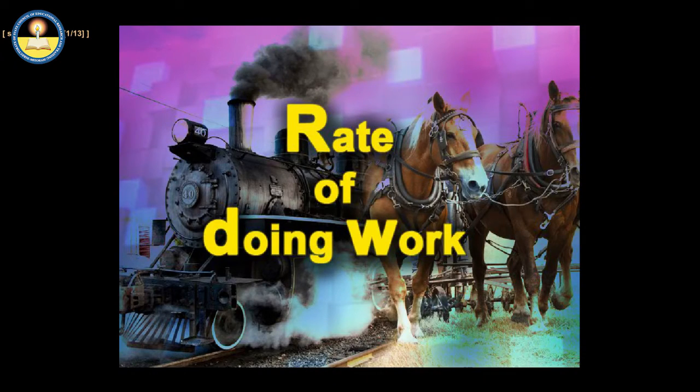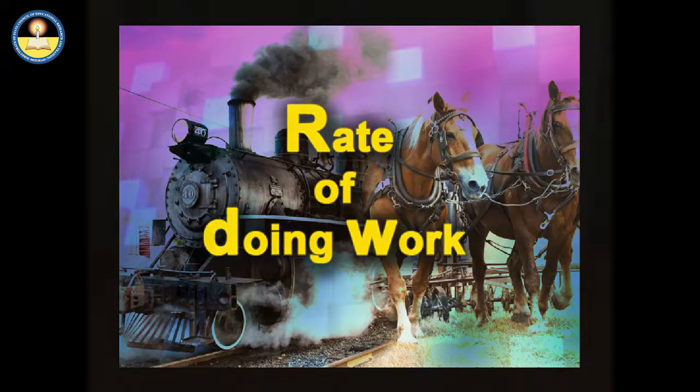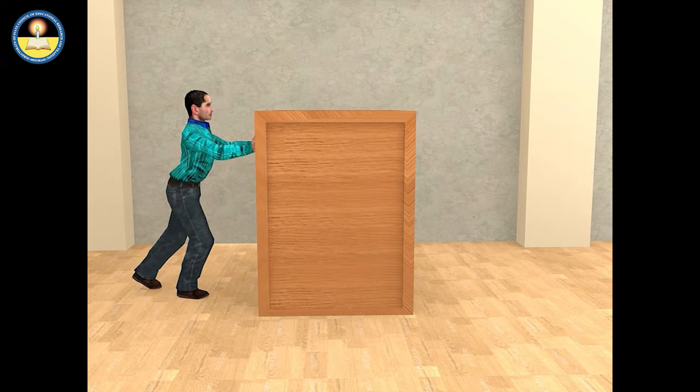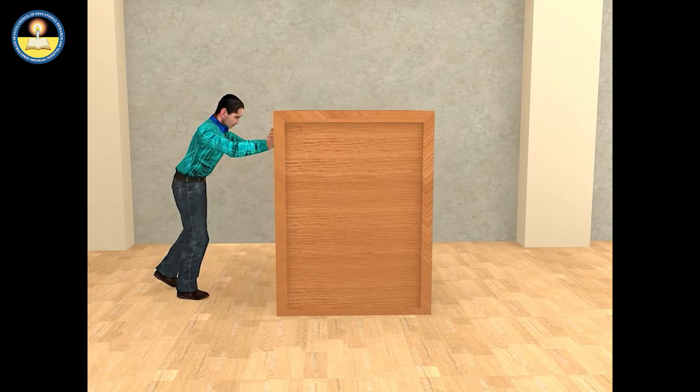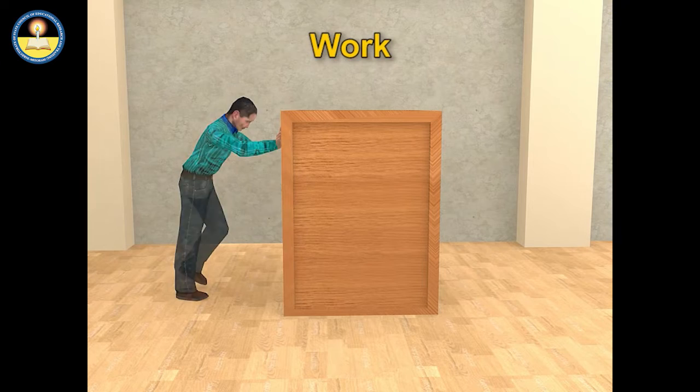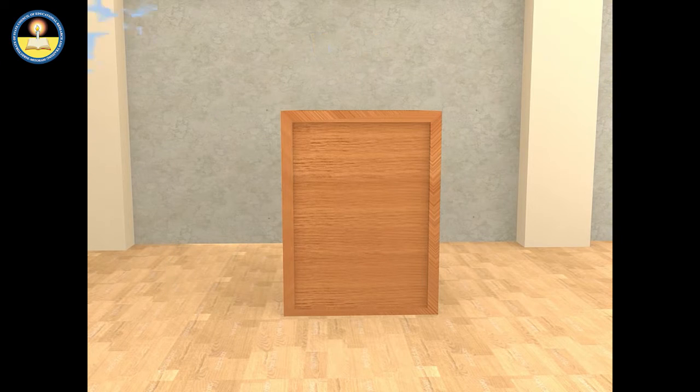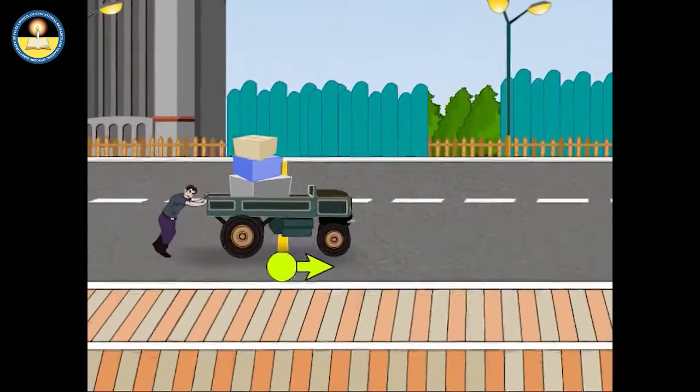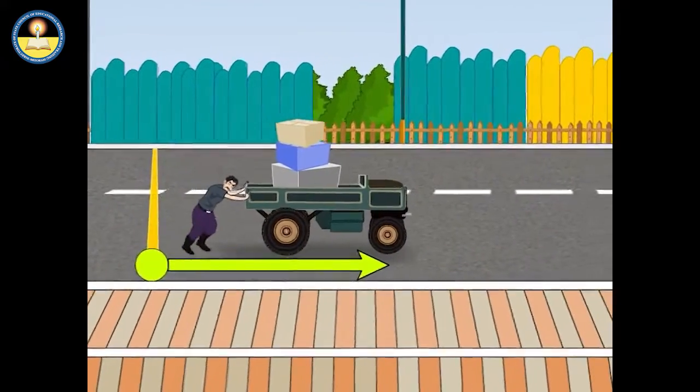Rate of doing work. Whenever a force acts on an object and the object is displaced, work is said to be done on it. For example, when we push a cart, we do work.